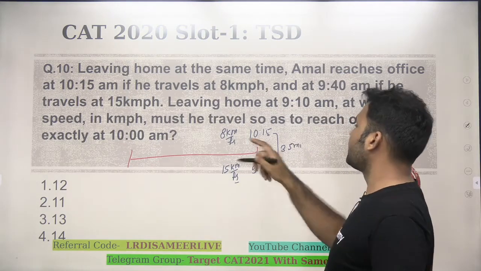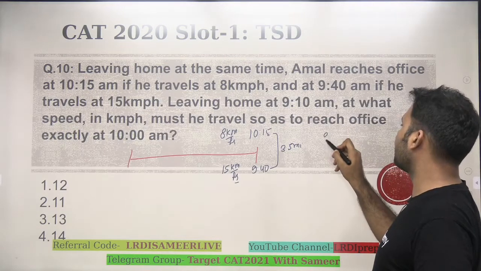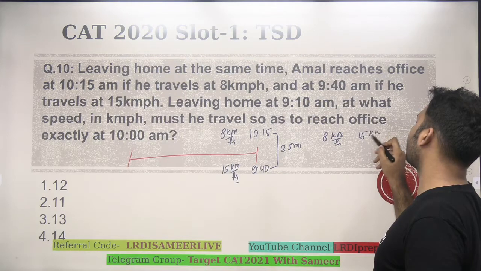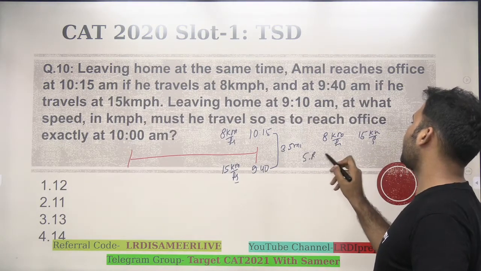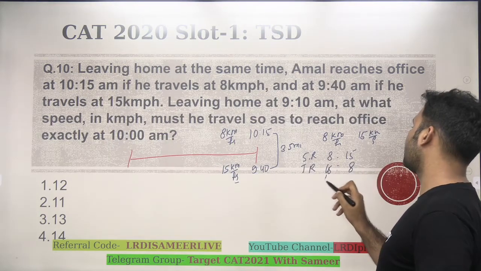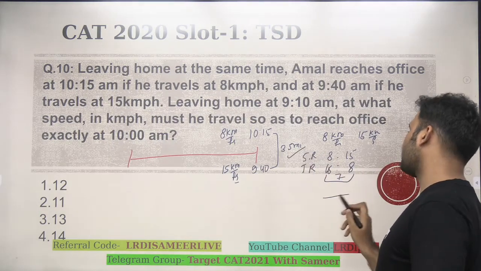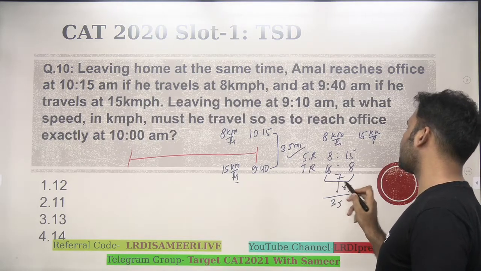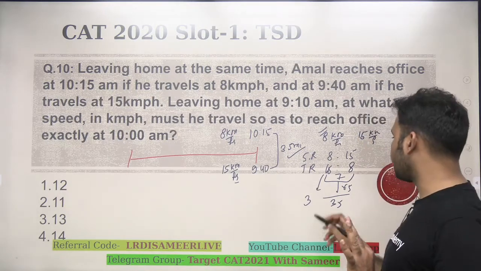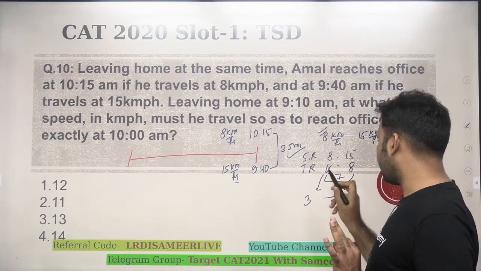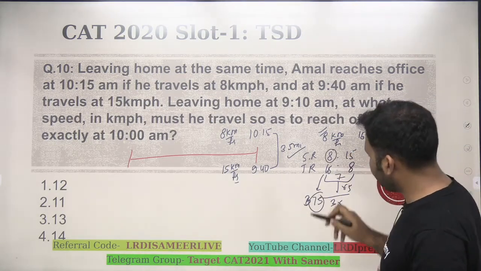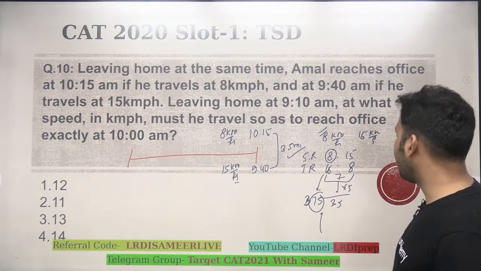Speed given in these two cases is 8 km and 15 km per hour. So speed ratio is 8:15. Can I say time ratio would be 15:8? So this is a difference of 7. The difference is supposed to be 35, which is 5 times. So can I say the norm, when the person is traveling at a speed of 8 km per hour, this person is taking 15 into 5, that means 75 minutes to reach the office. 8 km per hour की speed से person को office पहुंचने में 75 minutes लगा.